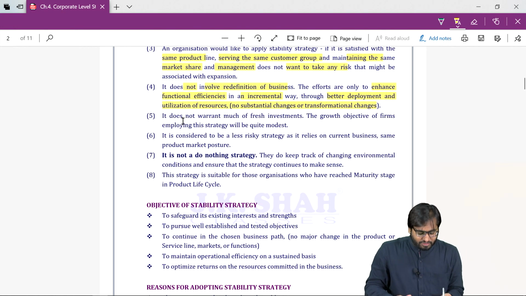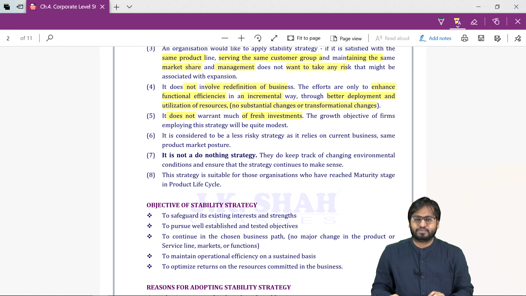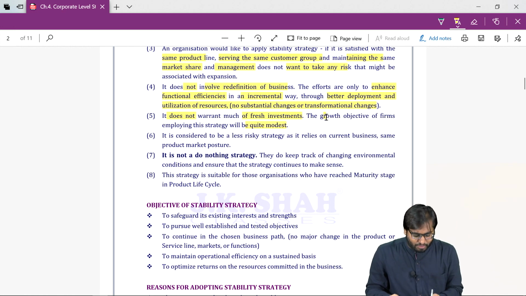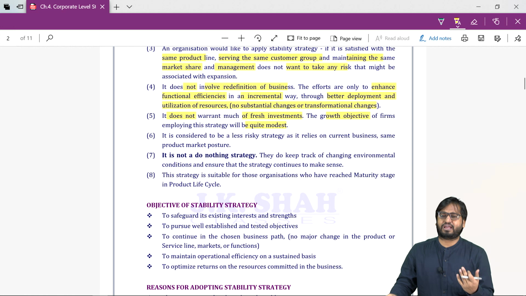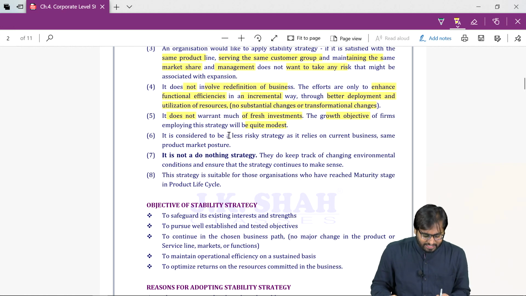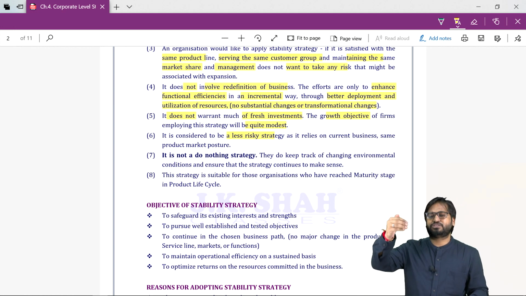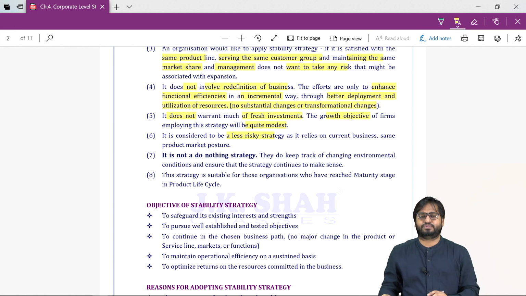It does not warrant fresh investment. So no new investment is required. Growth objective is modest. So what sort of expectations do we have as regards returns? Modest. It is a less risky strategy. If investment is low, risk is also low, because we have moderate expectations of returns.